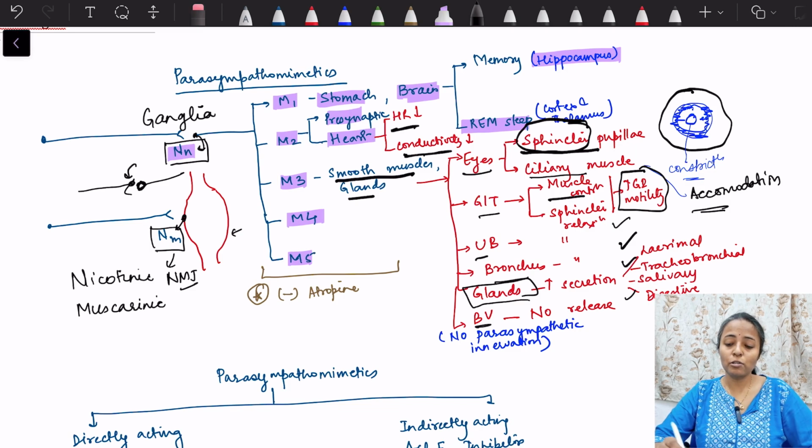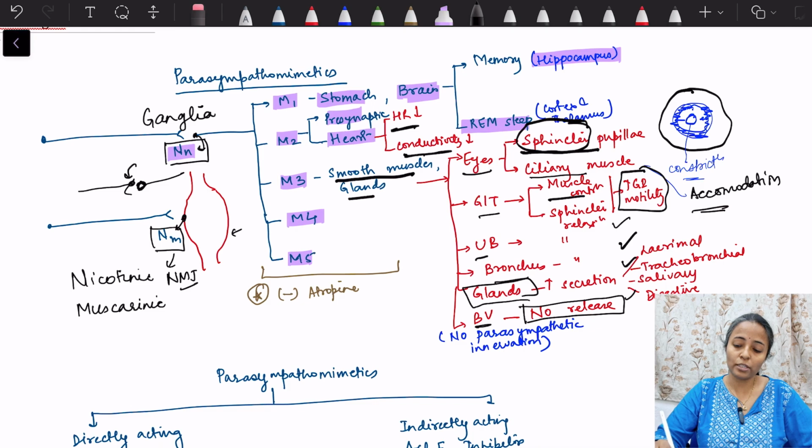Then in blood vessels also we have a receptor, the M3 receptor. However, remember, there is no direct neural supply to the blood vessels, but there are these M3 receptors, and if external agents which mimic acetylcholine are released, they can bind with these M3 receptors, and M3 receptor stimulation will cause the release of nitric oxide, and this will lead to vasodilation.